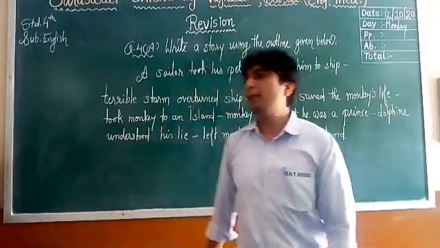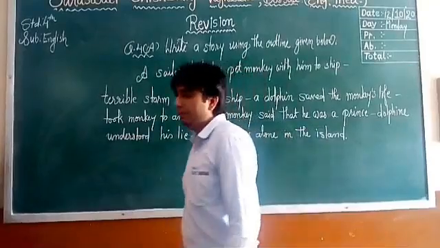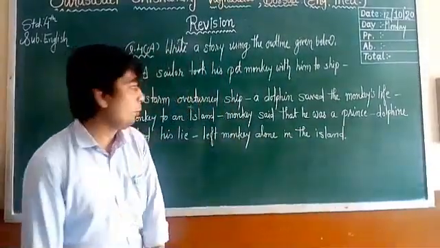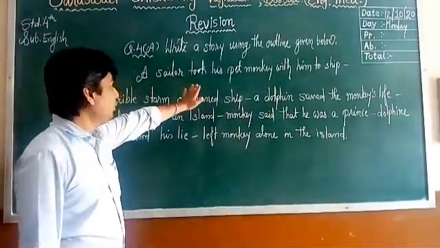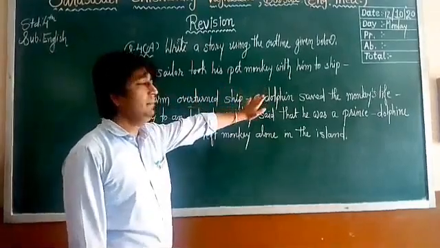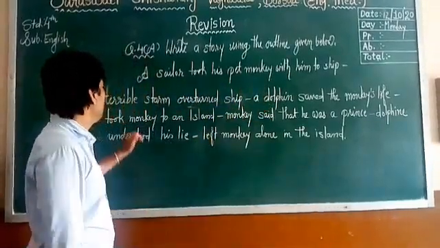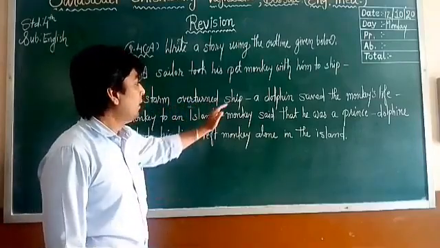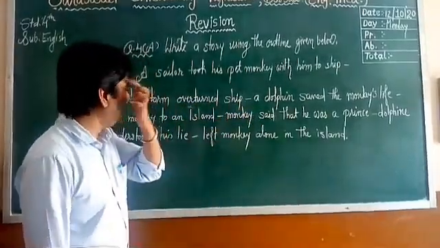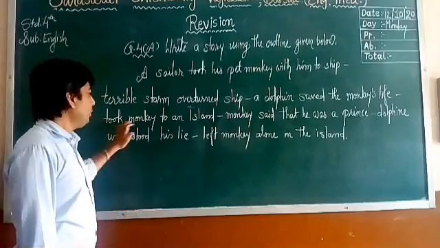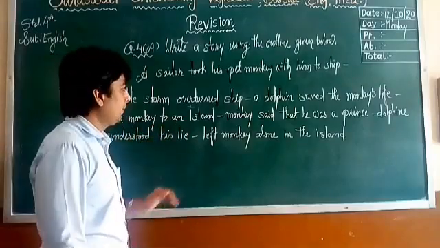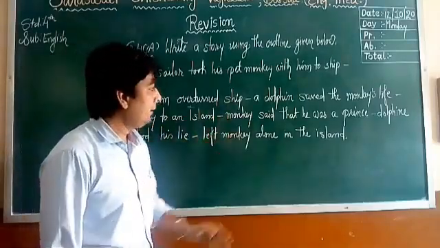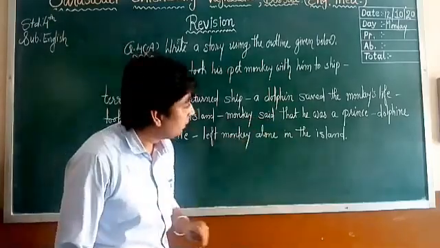So let's see what is there in this story. First, let's see the outlines, the points. A sailor took his pet monkey with him to ship. Terrible storm overturned ship. A dolphin saved the monkey's life. Took monkey to an island. Monkey said that he was a prince.